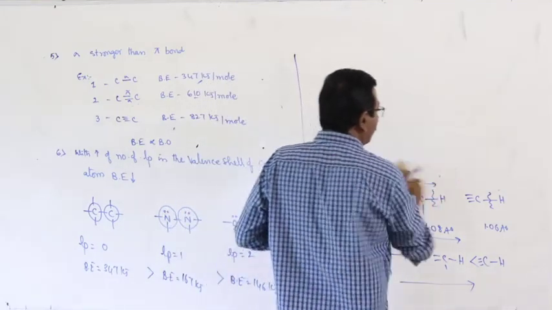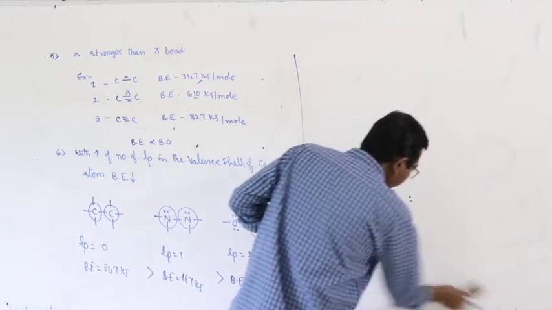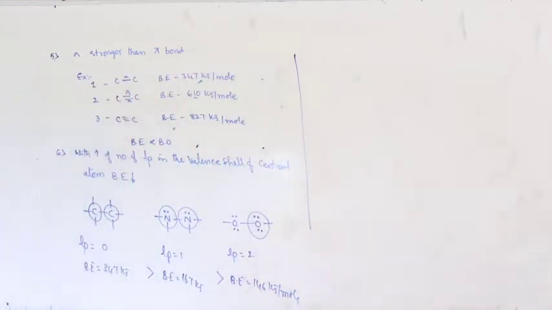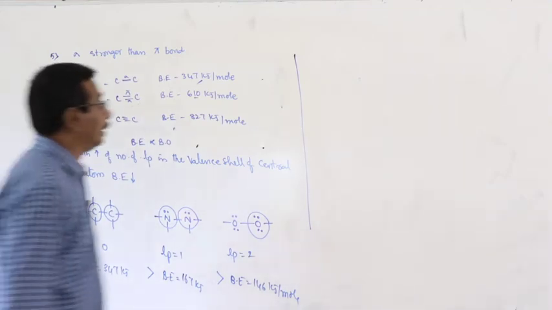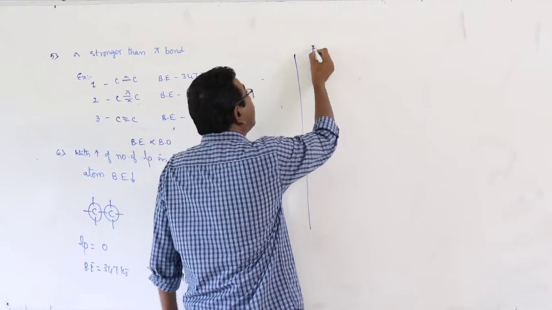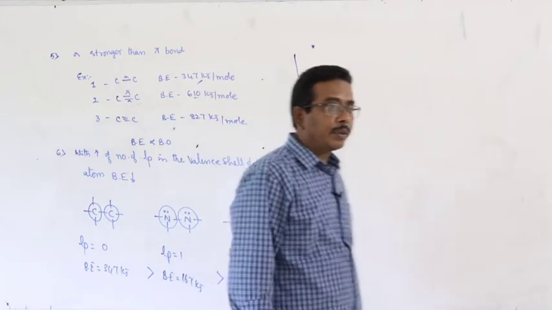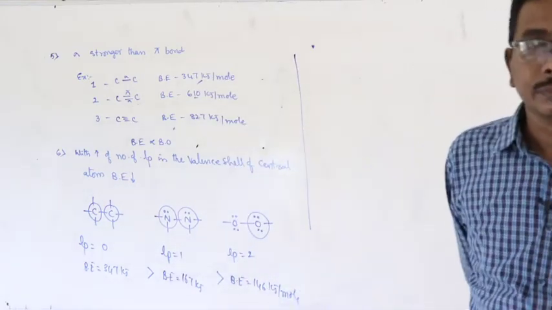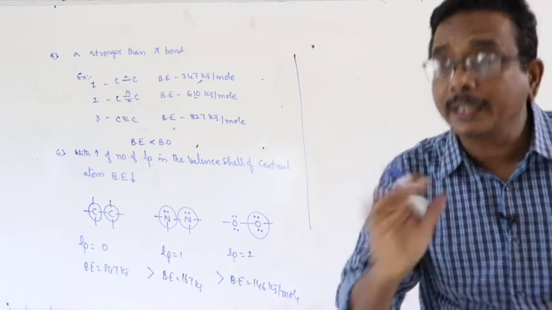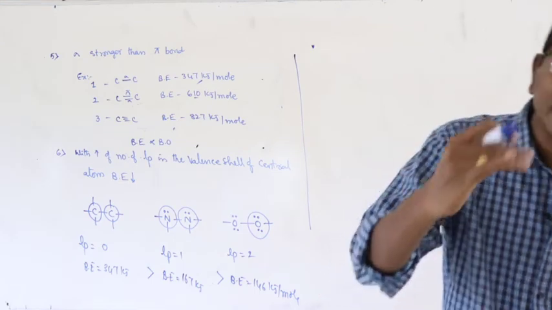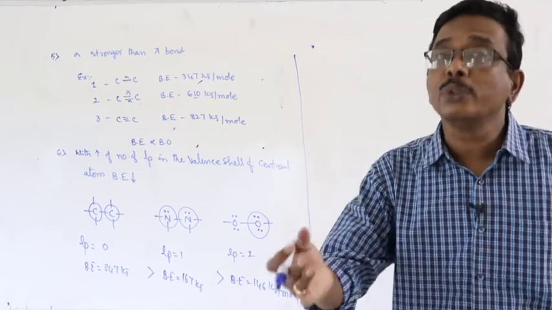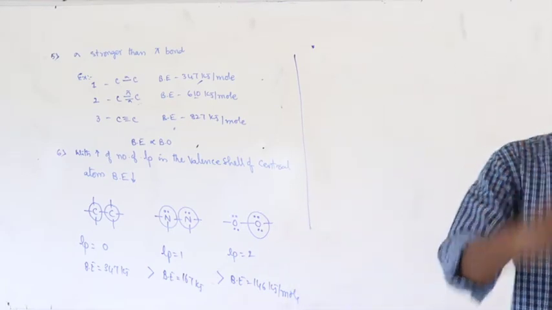And finally, we have to discuss the average bond energy. In some molecules, if more than one bond of the same type is present, then we can use the term average bond energy.